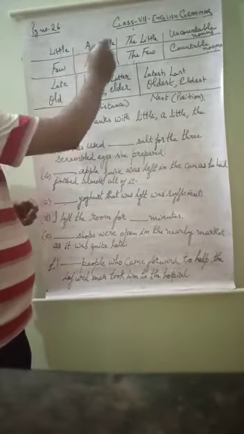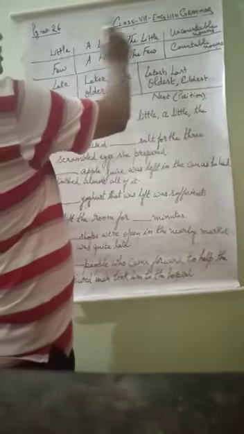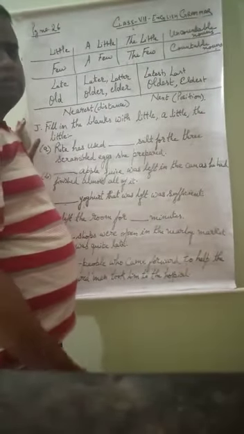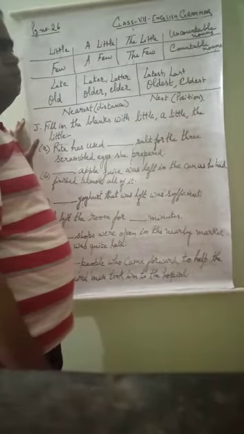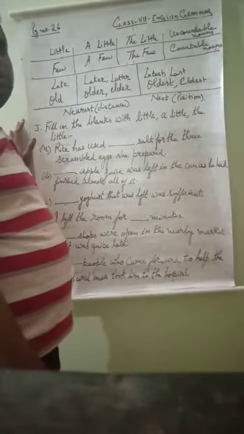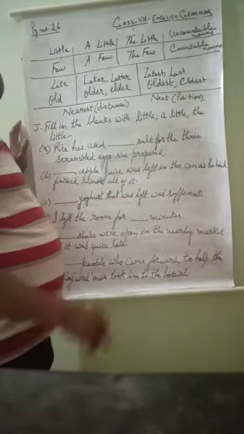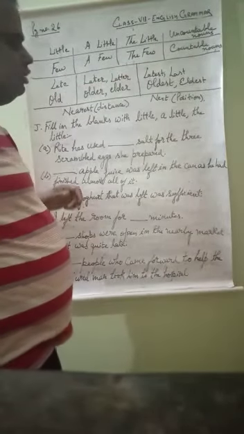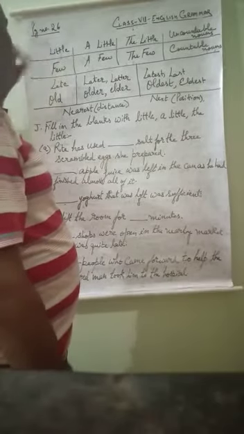So little, a little and the little will be used with uncountable nouns, with water, with milk, with such types of things. Hope: little hope, a little hope, the little hope. So all these will be used with uncountable nouns. But when we are using a countable noun, instead of little we will use few.